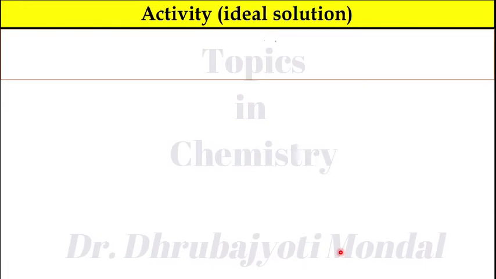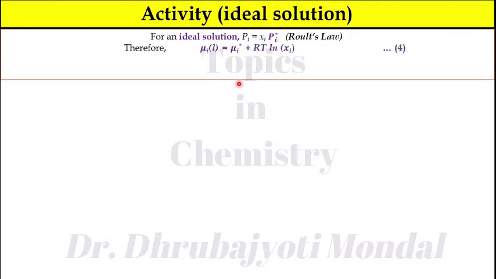Now consider Raoult's law. According to Raoult's law, for an ideal solution, Pi is equal to Xi into Pi star. Pi is the vapor pressure of the solvent in solution, Xi is the mole fraction, and Pi star is the vapor pressure of the pure solvent. Now, if you consider equation number 3, you can put the value of Pi by Pi star equal to Xi. Therefore, you can write mu iL is equal to mu i star plus RT ln Xi.